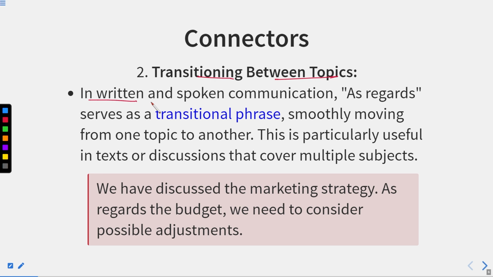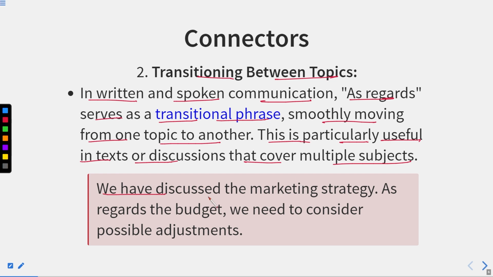Transitioning between topics. In written and spoken communication, as regards serves as a transitional phrase, smoothly moving from one topic to another. This is particularly useful in texts or discussions that cover multiple subjects. Transitional phrase means when we are shifting or transferring the information from one topic to another, but we are actually making the statement that we have said stronger.